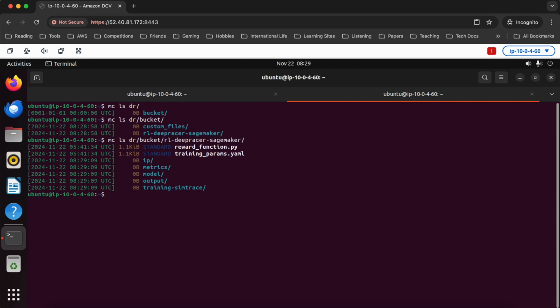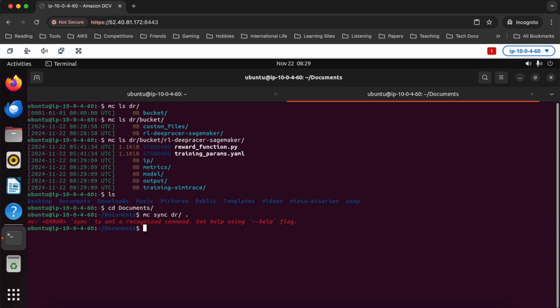So if I wanted to then take this stuff and import it into the deepracer console, I could do that. I could take the stuff from the dr bucket and sync it locally somewhere and then upload it to an S3 bucket and continue my training from the AWS deepracer console. So just to demonstrate that, we're going to go back into documents here, and we'll do, I think, mc sync dr to local. Okay, you can't do that, but we could do a copy. So you can do mc cp recursive dr to local.